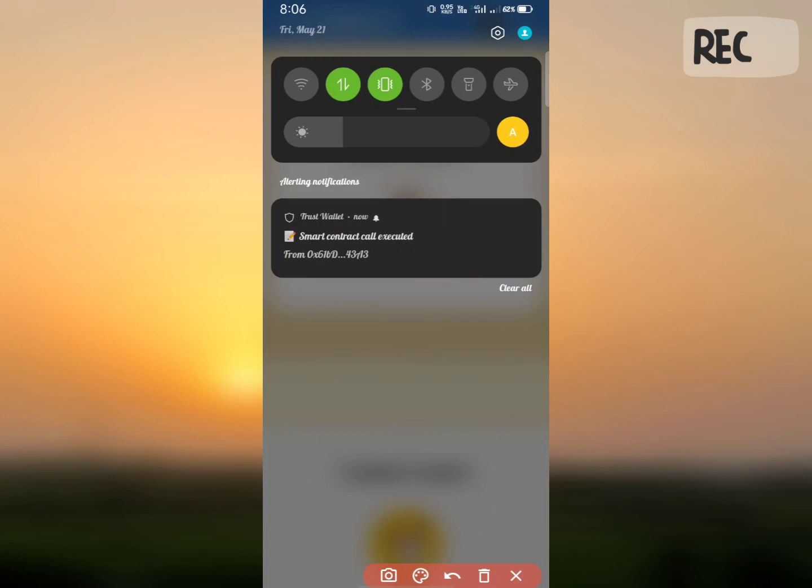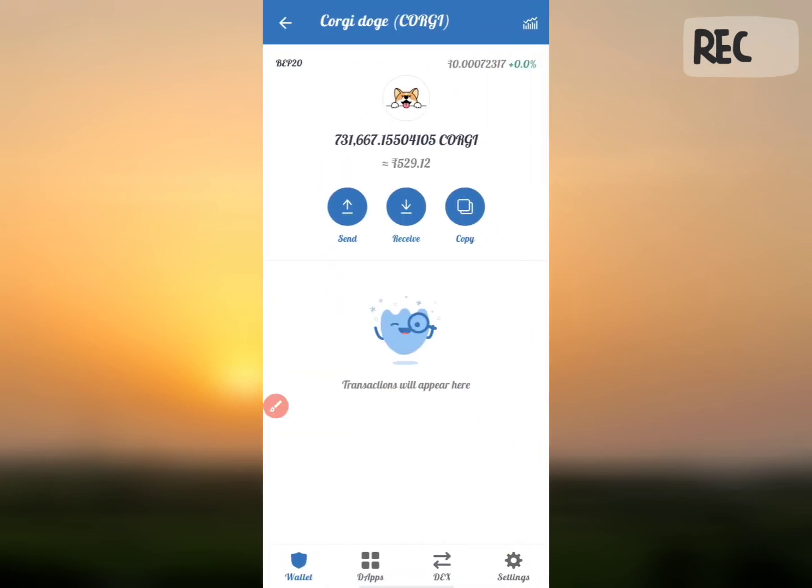So you will get a notification like this. Once after that, go back to your Kurgi Doge. So you will have coins here. When I claimed this airdrop, it was around 100 rupees worth. Now it is 529 rupees worth. As you can see here, its price is